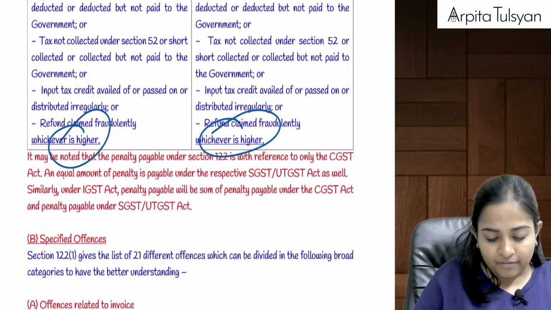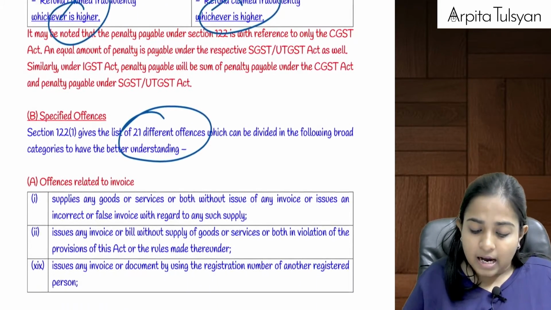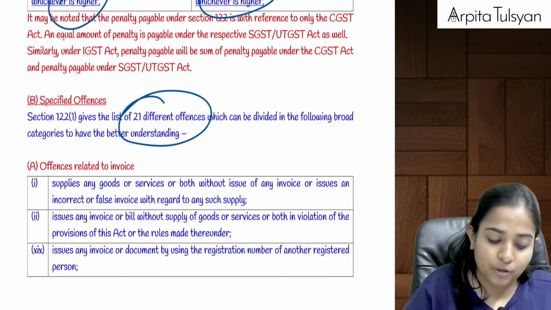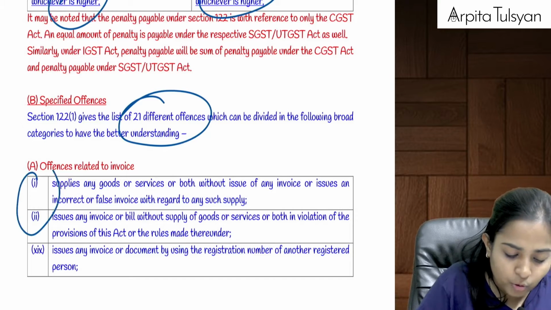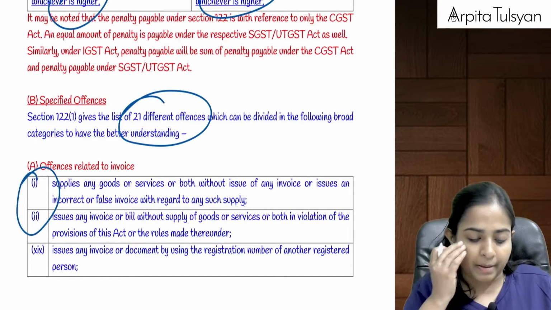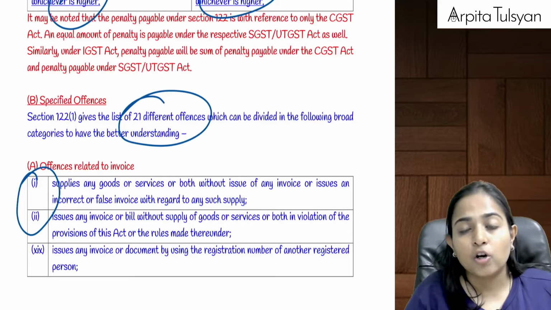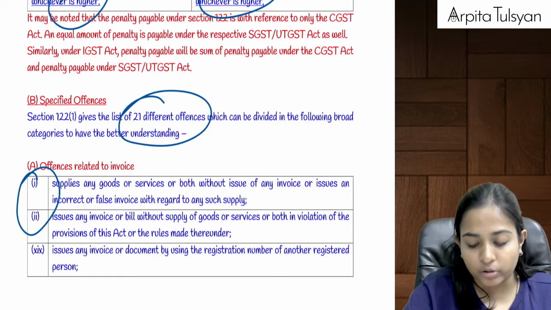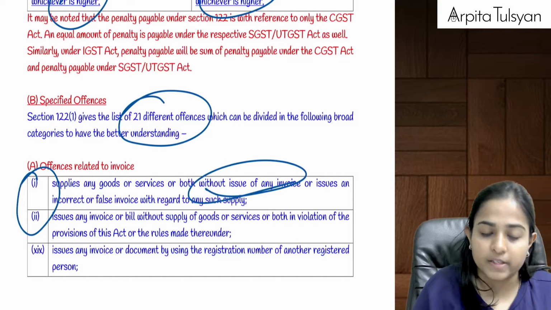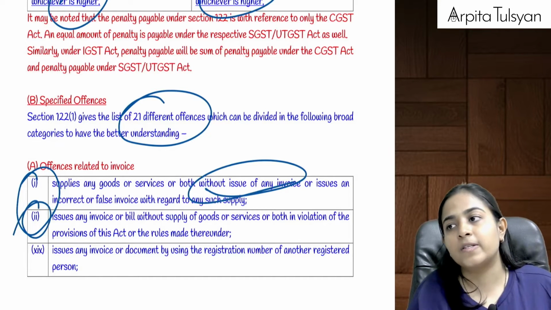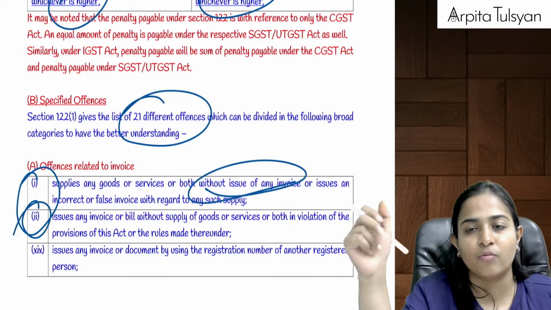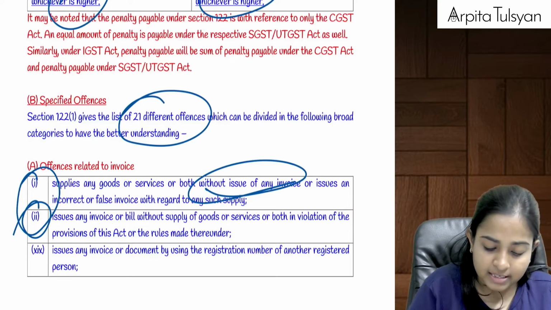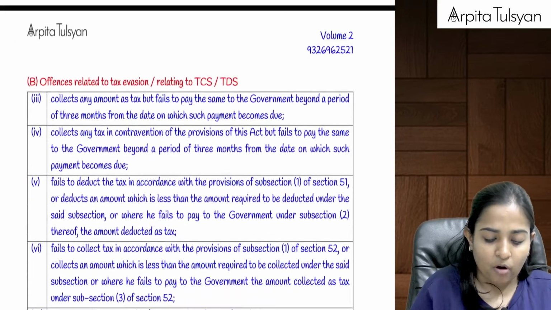These 21 offences are given here. We have just classified them on the basis of different types of offences. The most crucial one to be remembered here is 122(1) clause 1, where any supply of goods or services or both is done without invoice. The second clause is where you have issued a bogus, fake invoice, but there is actually no supply of goods or services or both. Such other offences are covered here.